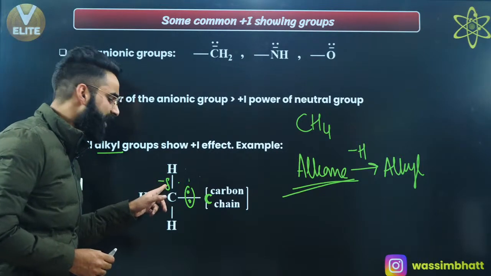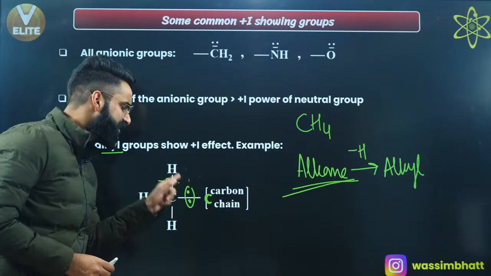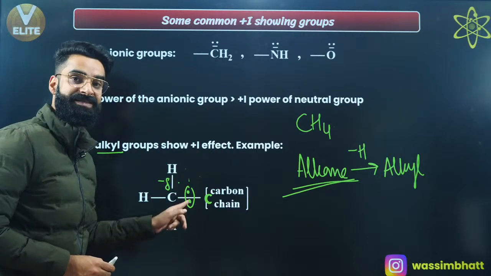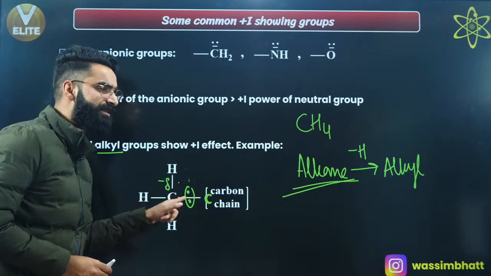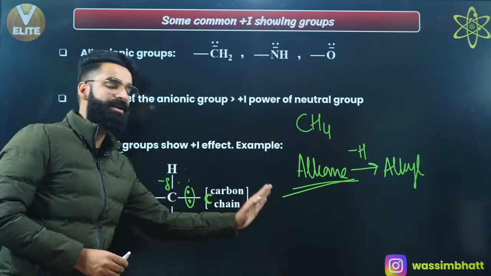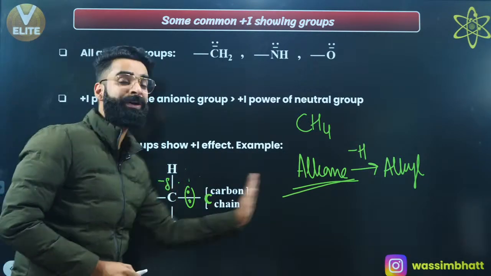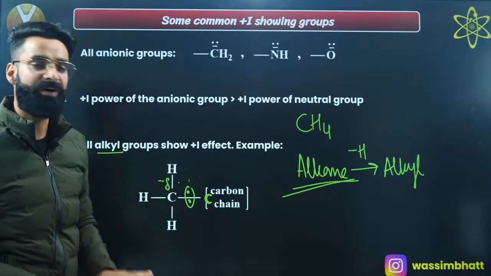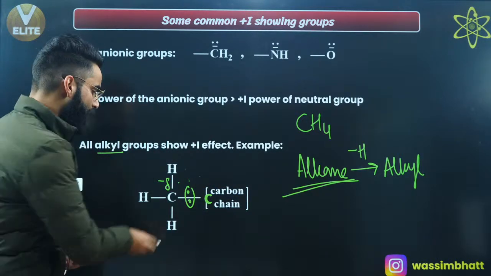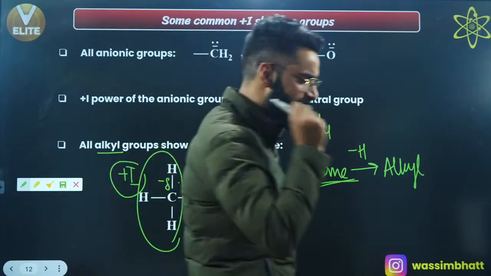Can I say this negative charge is going to repel this bonded pair of electrons, which is basically the sigma electron pair? So there's a repulsion between this negative charge and this electron pair. Can I say this electron pair, due to repulsion, will be pushed towards the carbon chain? So what is this alkyl group doing? It is increasing the sigma electron density in the carbon chain. And whenever any group attached with the carbon chain increases the sigma electron density in the carbon chain, we say this group shows plus I effect, right? So all the alkyl groups will always show plus I effect.